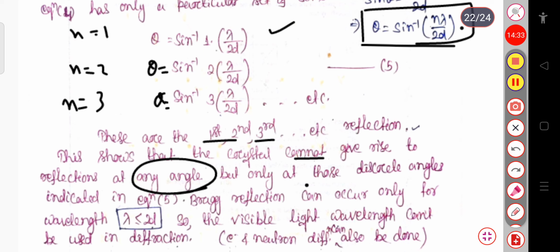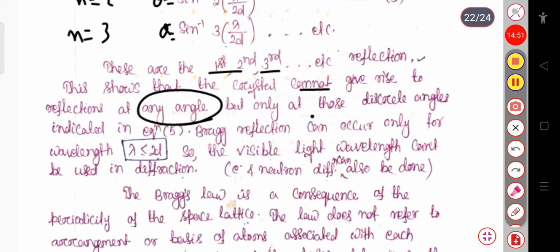So you can see that this theta has a fixed value. That is, when n equal to 1, it has only the value sin inverse of 1 into lambda by 2d. When n equal to 2, it has this value, and so on. So it will reflect only at a certain angle. So Bragg reflection can occur only for the wavelength when lambda is less than or equal to 2d.